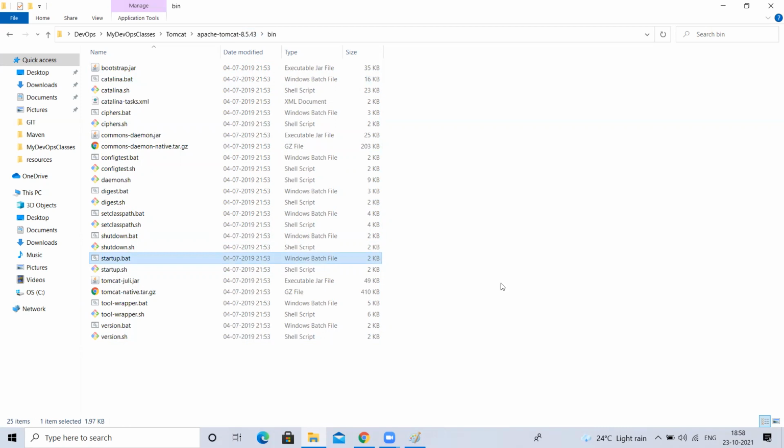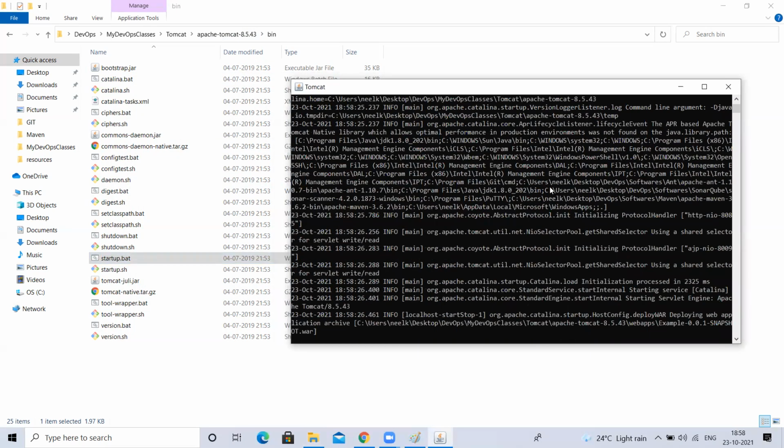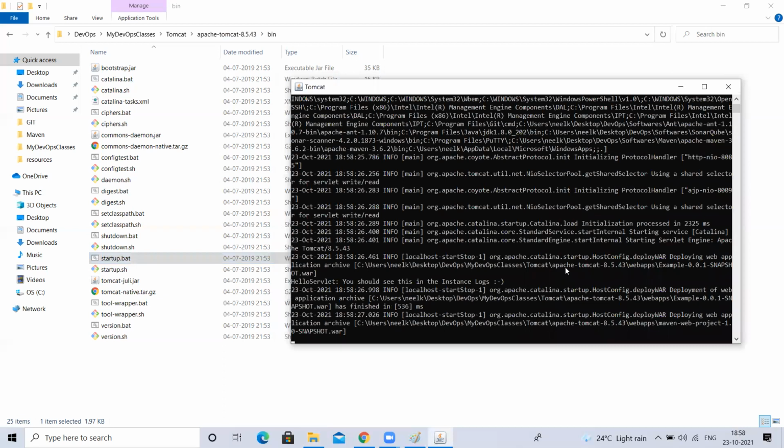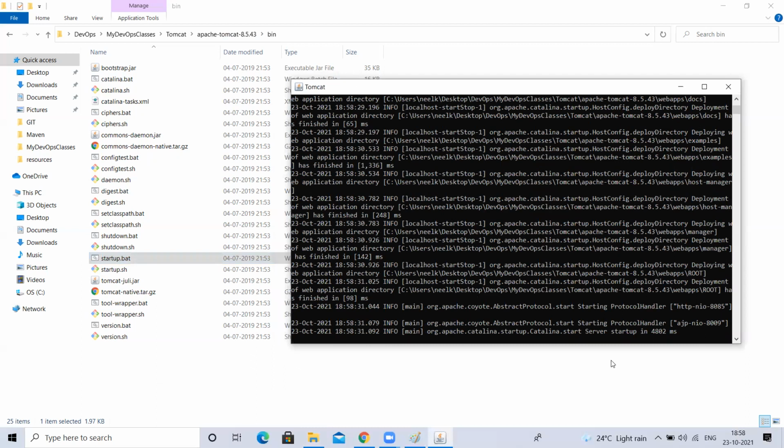So it closed immediately. It started and closed. Okay, that is a pop-up. If it immediately closed, it means there is some error, but it's showing here, so there is no error. See, finally it is showing server startup in 4802 milliseconds. Means my Tomcat has started in these many milliseconds. But how to access my Tomcat?